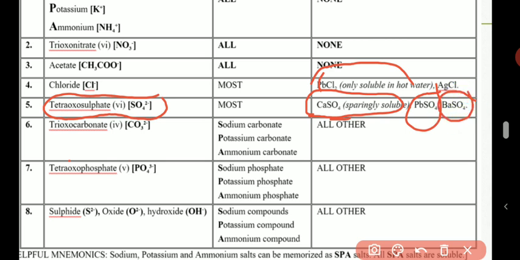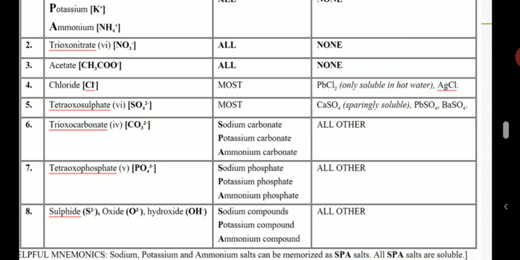So we have 3 exceptions to the solubility of a sulfate salt. Calcium sulfate, that one is sparingly soluble. Lead sulfate, that one is insoluble at all, alongside barium sulfate. So I hope you understand it now very, very well.